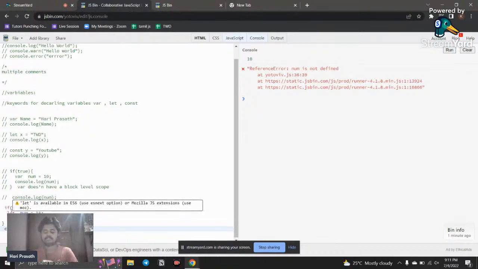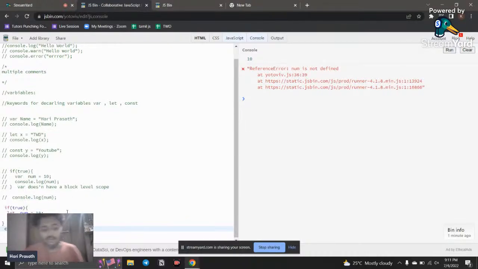This is the reason I say avoid var. Simply avoid var. If someone asks why you are avoiding var, it is because it doesn't have a block level scope. So you can consider that var is updated to let. So that is it.